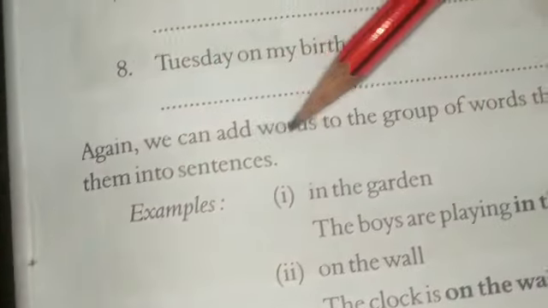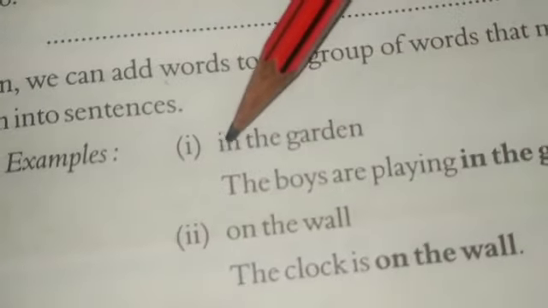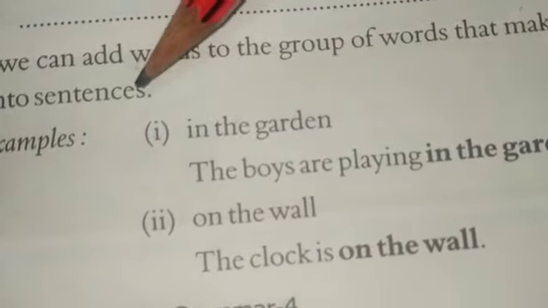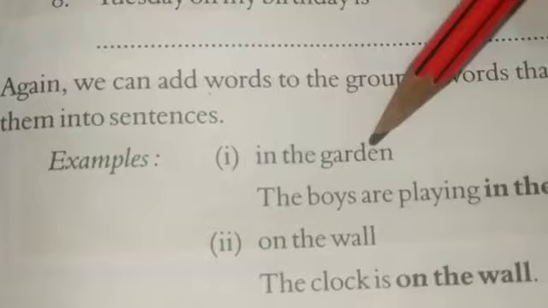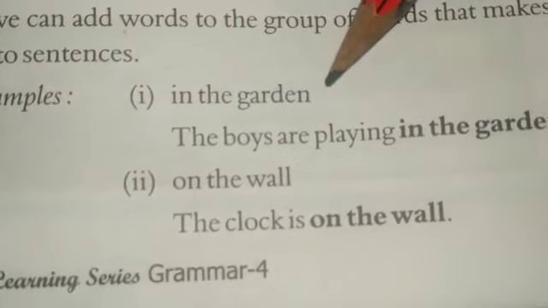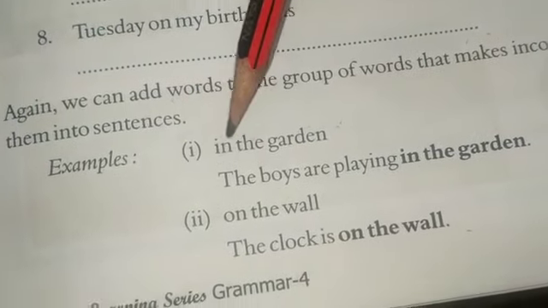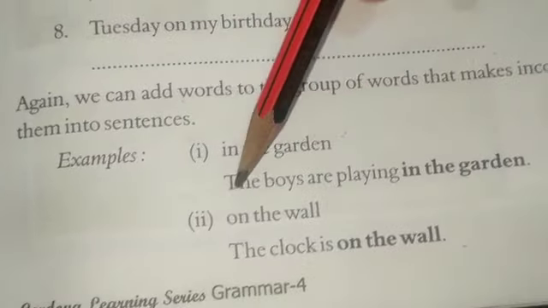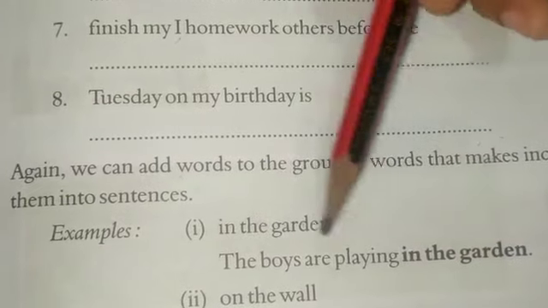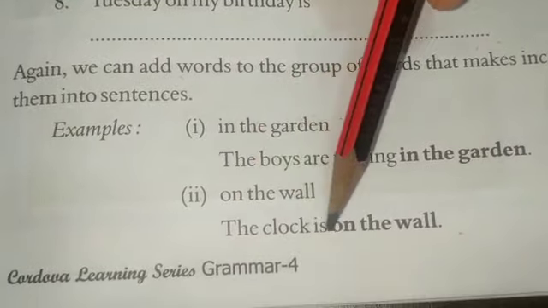Again, we can add words to a group of words that makes incomplete sense and turn them into sentences. First, in the garden. Now, as we read earlier on page 6, in the garden is incomplete, there's no sense to this. Okay, now we have to complete this incomplete sentence. So, we will use this in a sentence. The boys are playing in the garden. Okay, now it is a complete sentence. On the wall. The clock is on the wall.